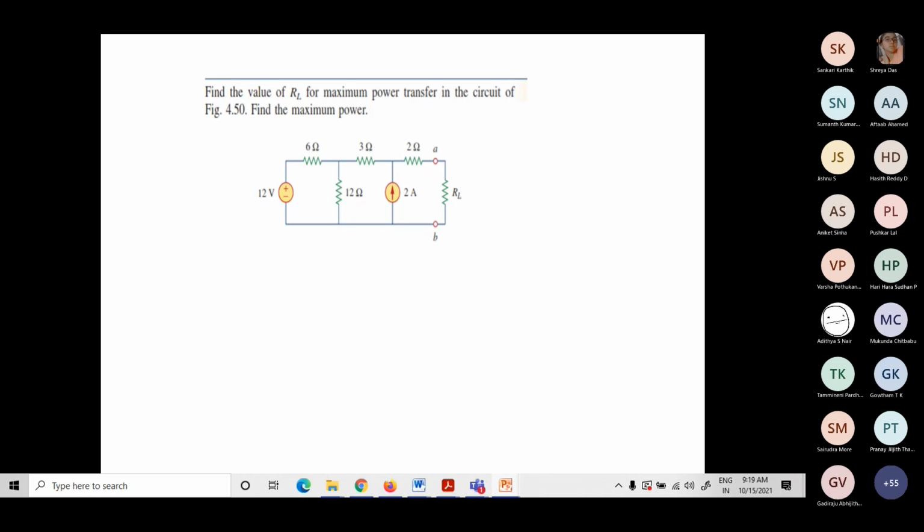Now the question is, find the value of RL for maximum power transfer in the circuit. Also find what is the maximum power. So it's very clear.